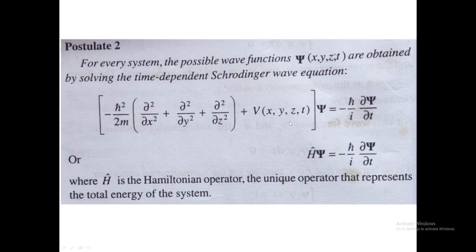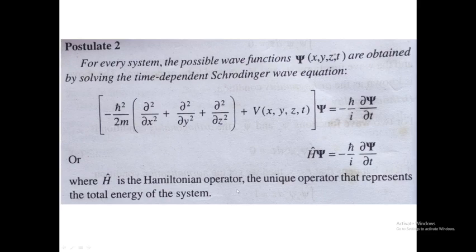This is only in the case where time comes as a variable, where H operator is the Hamiltonian operator, the unique operator that represents the total energy of the system. As you know, the Hamiltonian operator represents total energy. That means it includes the kinetic energy and potential energy of the electron.